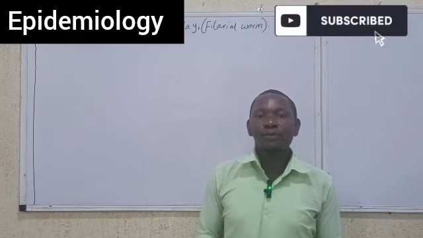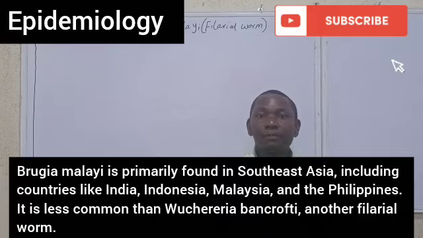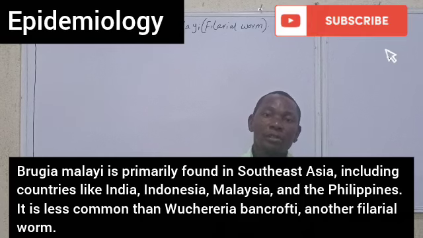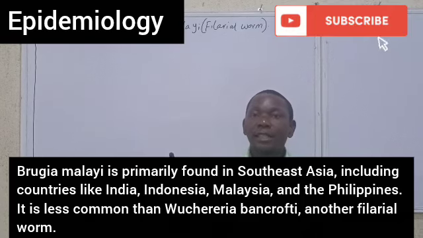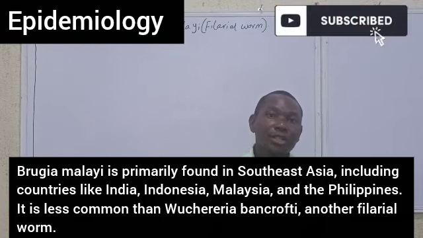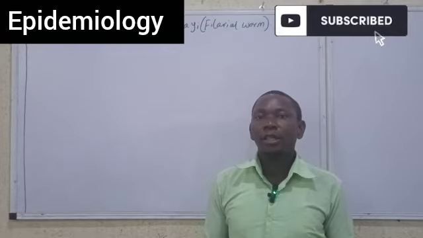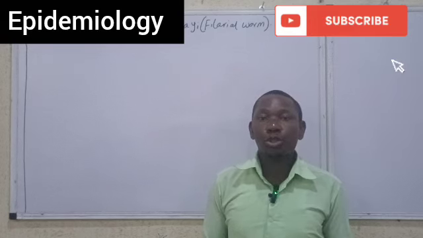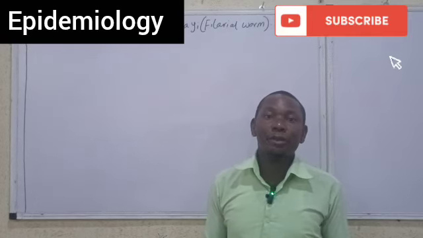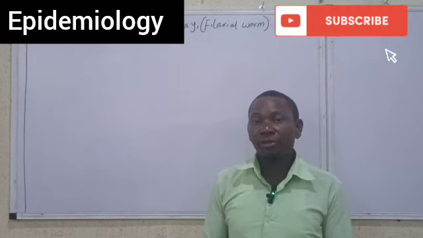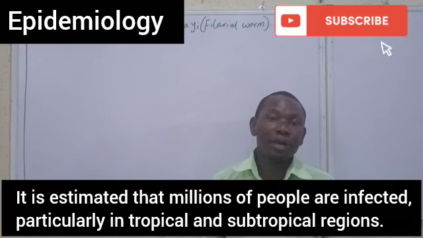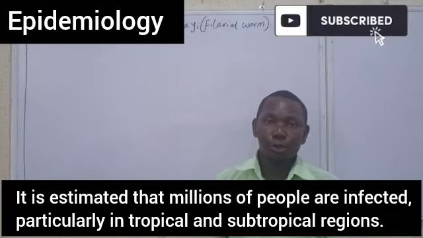Let's talk about their epidemiology. As I mentioned earlier, the parasite is found in Southeast Asia, in countries like Indonesia, Malaysia, India, and the Philippines. It should be noted that Brugia malayi is not as prevalent as Wuchereria bancrofti, which is another filarial worm that causes filariasis. However, globally, millions of people are affected, especially in rural regions.